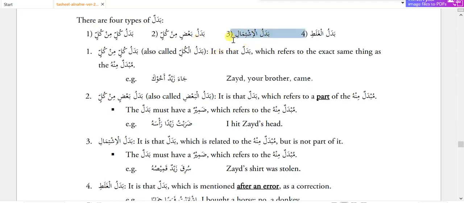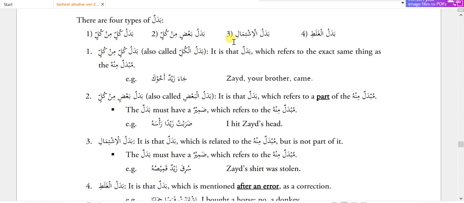Badalul ishtimal. Here the badal is related with the mubdal minhu, not a part, not the whole word, but related to mubdal minhu, like a person and a house related with the owner, a shirt related to its owner, so like this. And then we have badalul ghalat, where we first use a wrong information or wrong mubdal minhu, and then we use a next correct word.